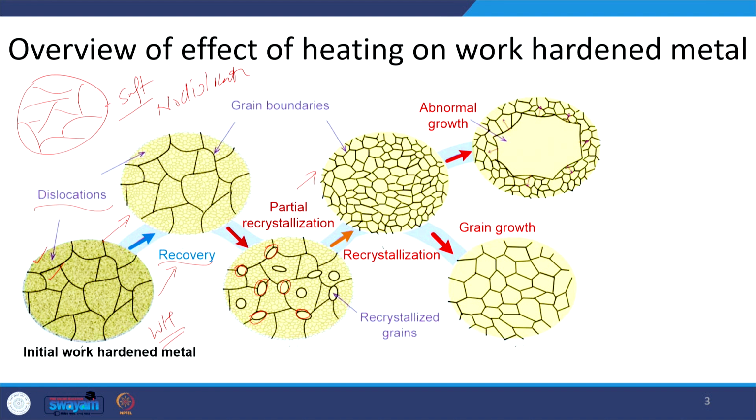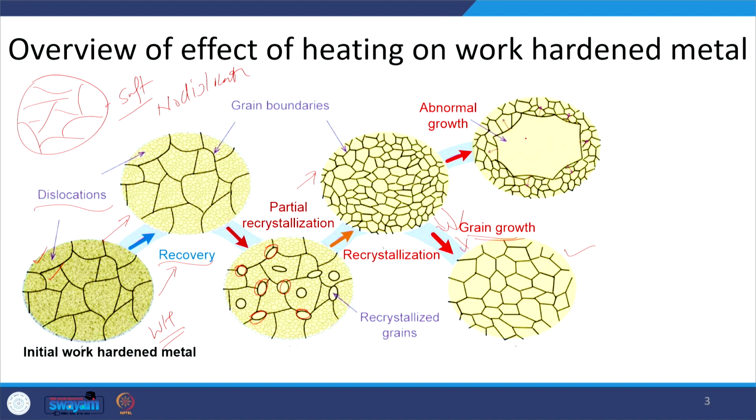Thereafter, if the high temperature is maintained for a still longer time, the grains can grow in two ways. One is normal grain growth, where all the grains grow and obviously the smaller grains are consumed by the bigger ones, so coarsening of the grains takes place across the section, and the grain size changes from small to larger. In select cases, the deformed materials show abnormal grain growth, where one or a few grains grow abruptly and significantly compared to the other grains.